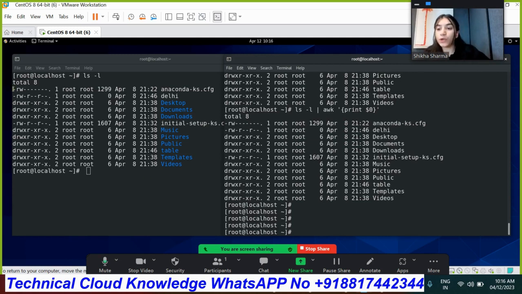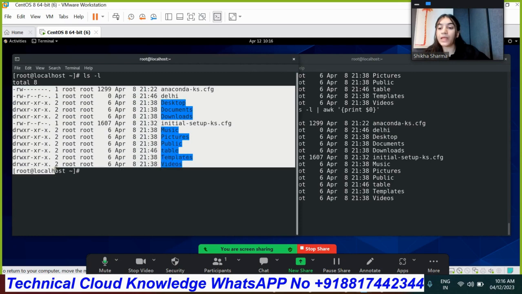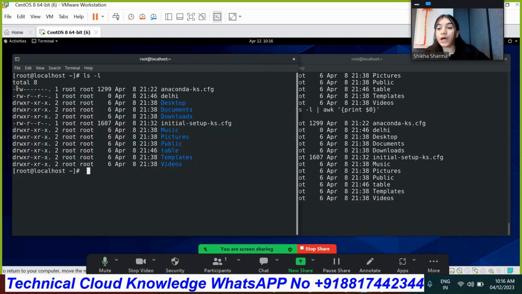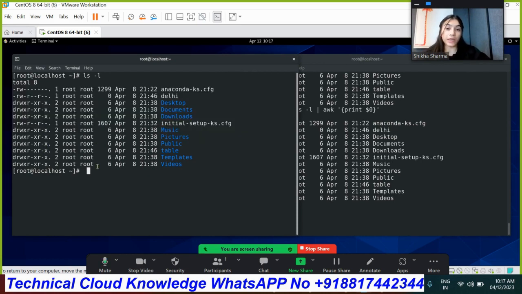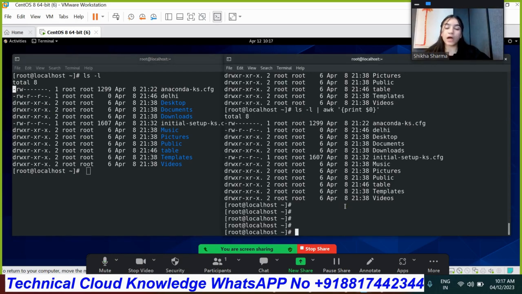Now if we want to get a specific section, how do we get it? Suppose, as we all know, in field number 1, hyphen refers to a file, D refers to a directory, and L refers to a link. But there is no link here, so only two things are available, hyphen and D. Now I want only the content which refers to files, so we want only the hyphen content. How will we do that?